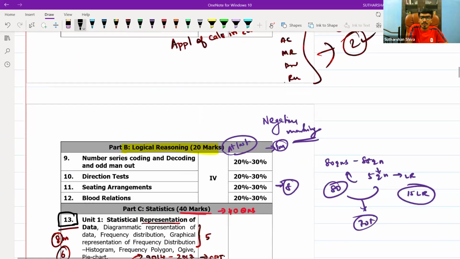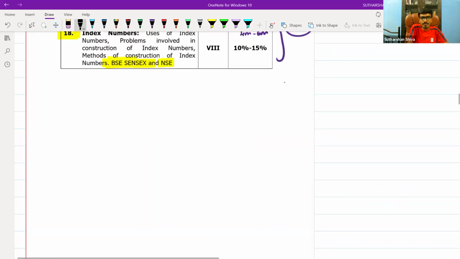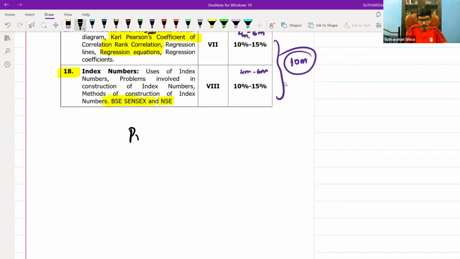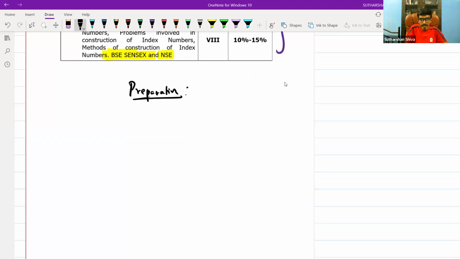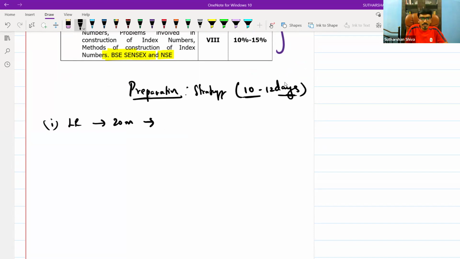Now, come to your preparation part. How you need to prepare. If you sit for preparation, first focus on LR. Complete this 20 marks. Take maximum 10 to 12 days time. 10 to 12 days is more than sufficient.